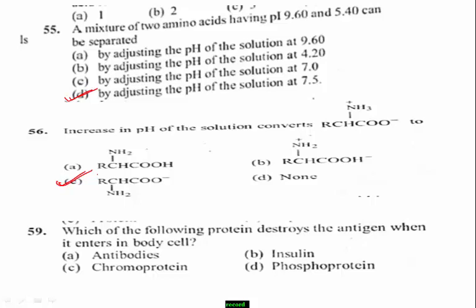Therefore, antibodies destroy the antigens. Which one is the right answer? Option A, antibodies. Antibodies destroy the antigen when it enters the body.